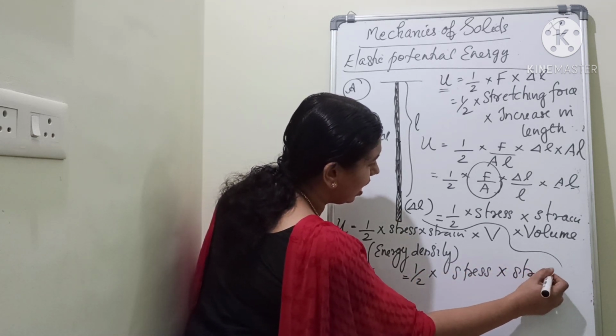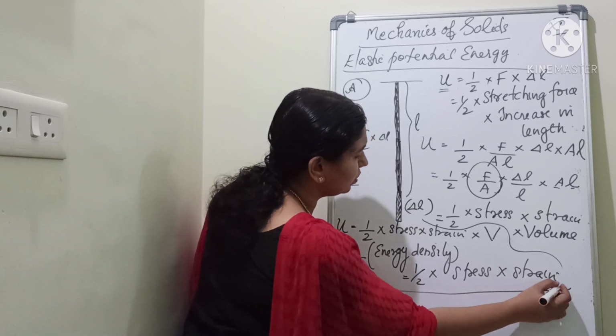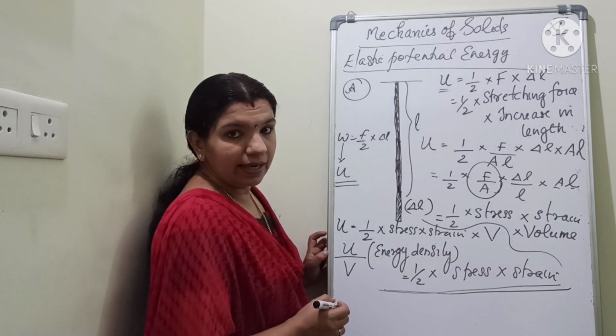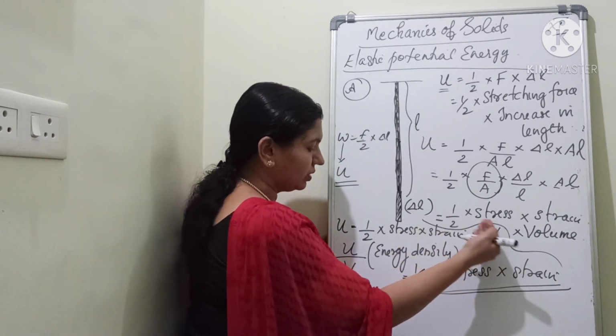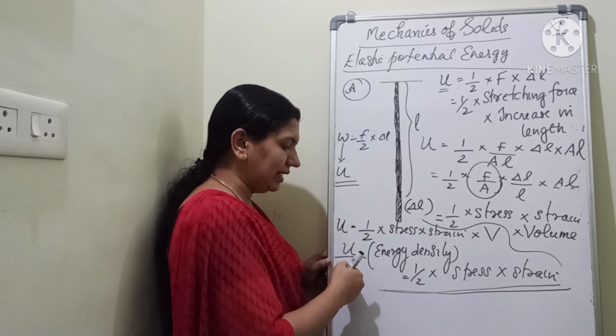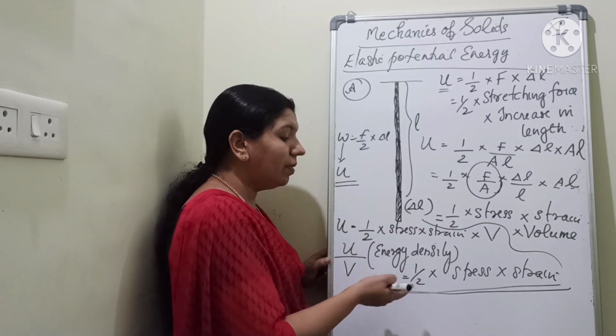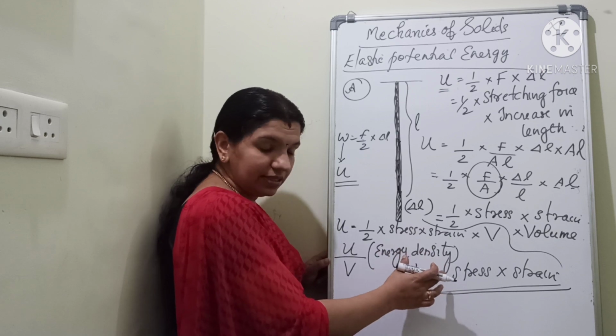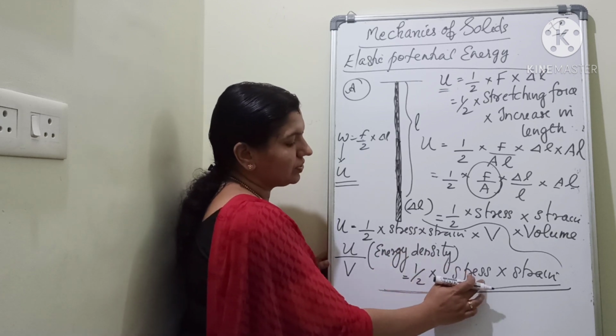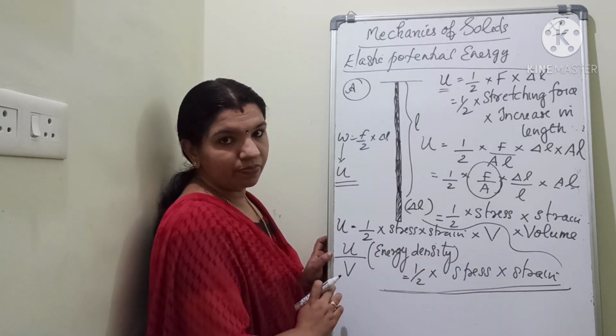Very important. Half into stress into strain. Clear? Simply we took this V here. So U by V will give you the energy per unit volume, or we call it as the energy density, which is equal to half into stress into strain.